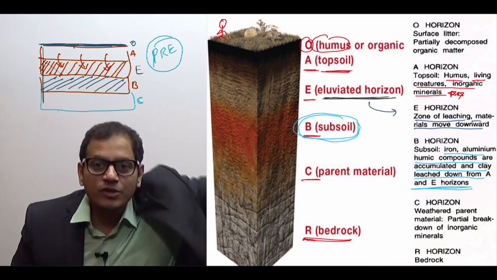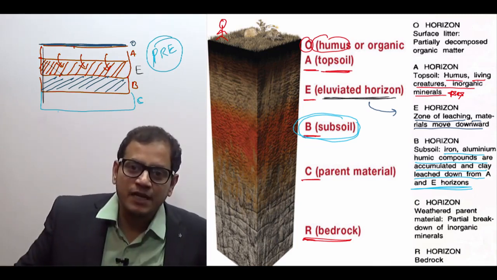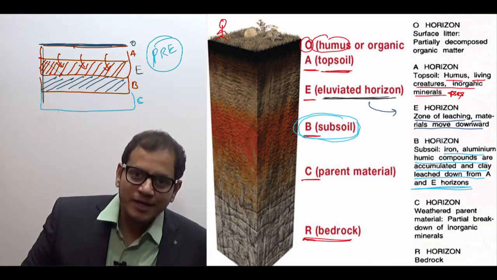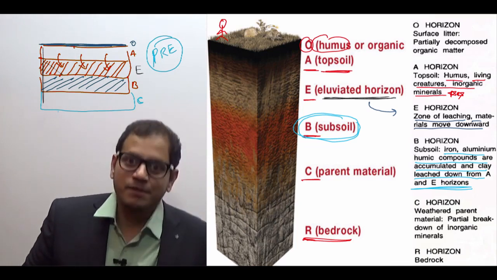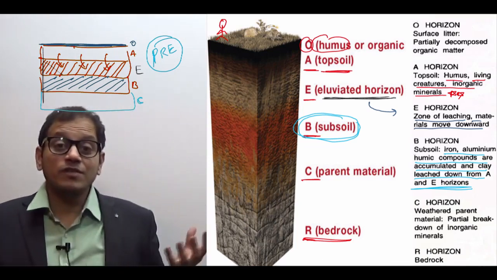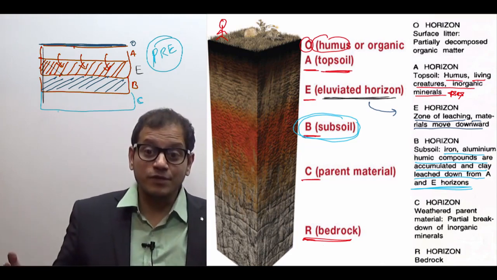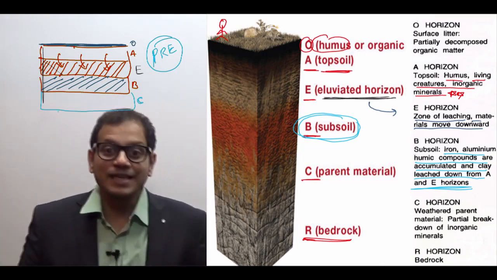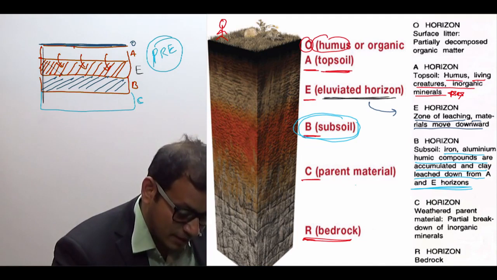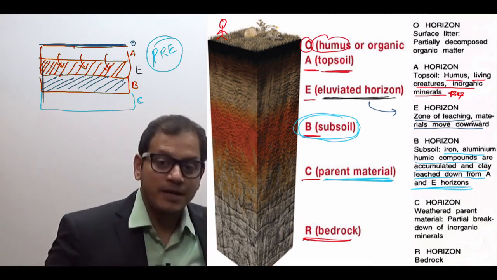On the topmost layer, leaves fell and dead animals were buried and decomposed to form the O layer. But the origin of the soil occurred due to breaking down of the rock, and therefore the C layer is known as the parent material.